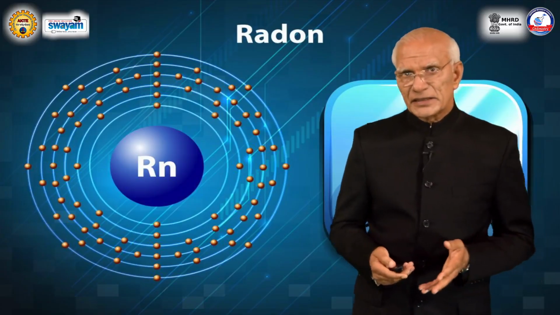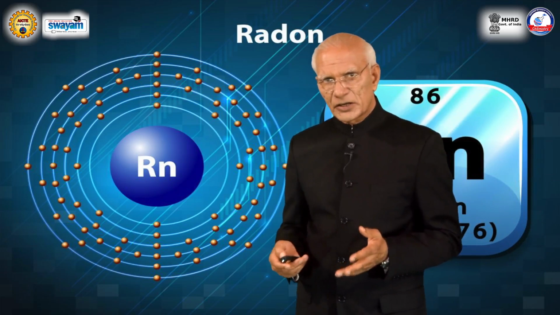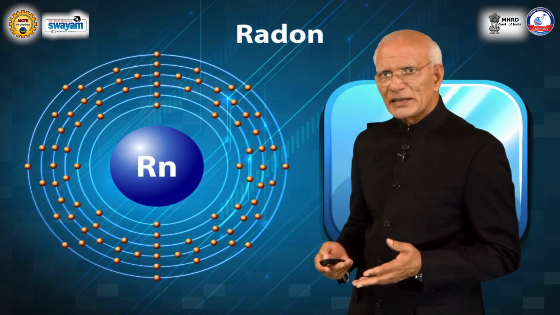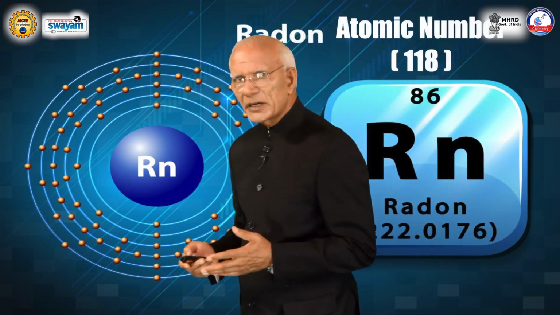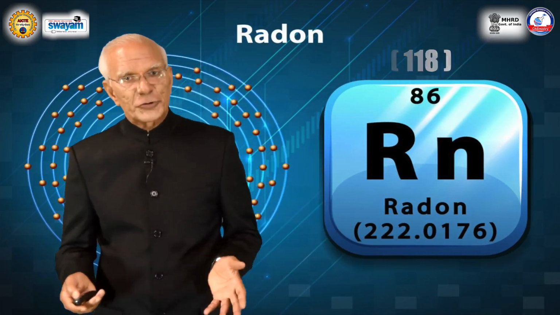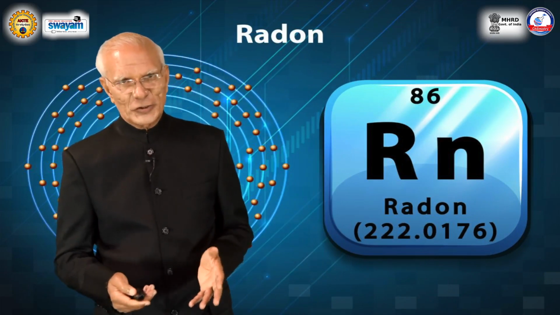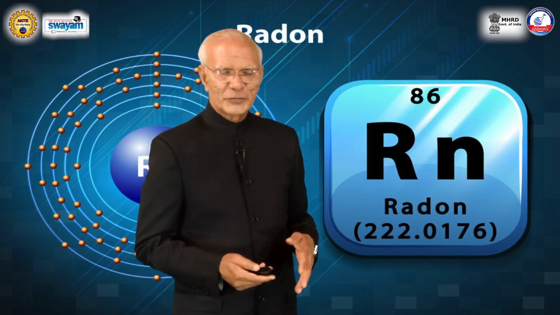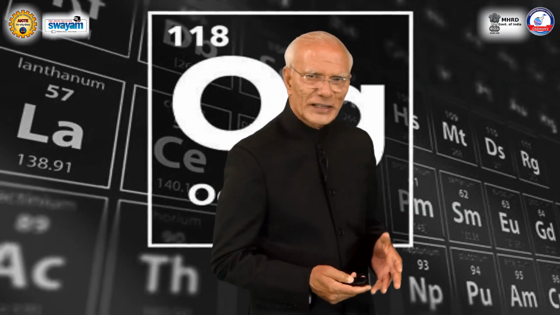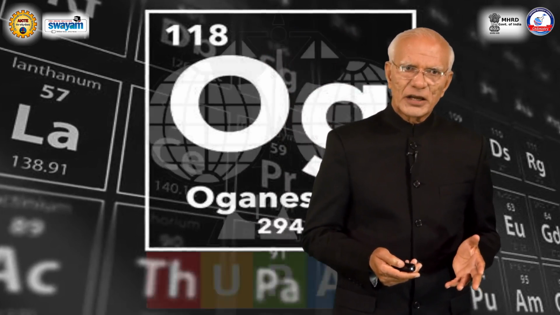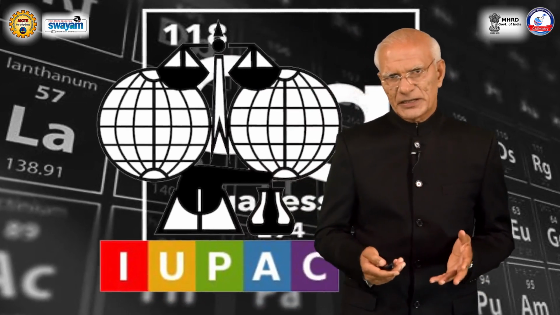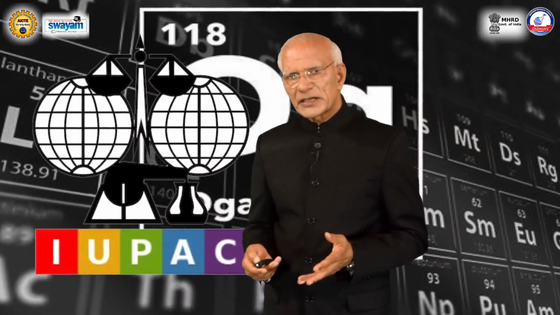Many agreed that the next noble gas after radon would most likely have the atomic number 118. And now you know that that prediction also turned out to be correct with the discovery of oganesson in 2002 and the name given to it by IUPAC in 2016.